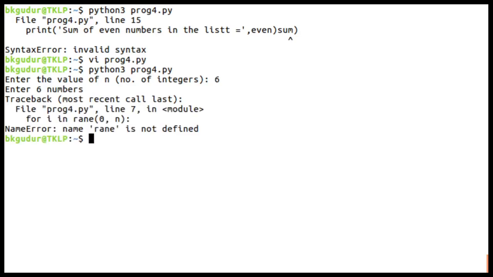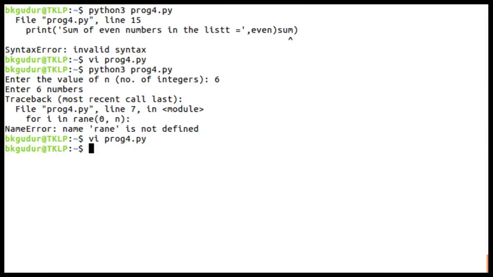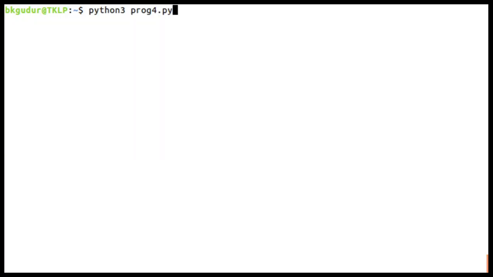Let us consider 6. Oh, one more problem. Name range. Okay, spelling mistake once again. Line number 7. You need to understand that color. Even I forgot to see properly. Okay, say 6. Enter 6 integers.